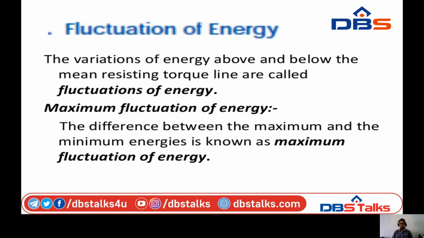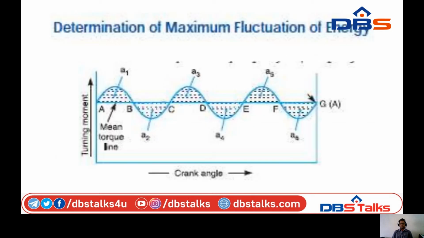The fluctuation of energy that we have noted: the difference between the maximum and the minimum energy is known as the maximum fluctuation of energy.